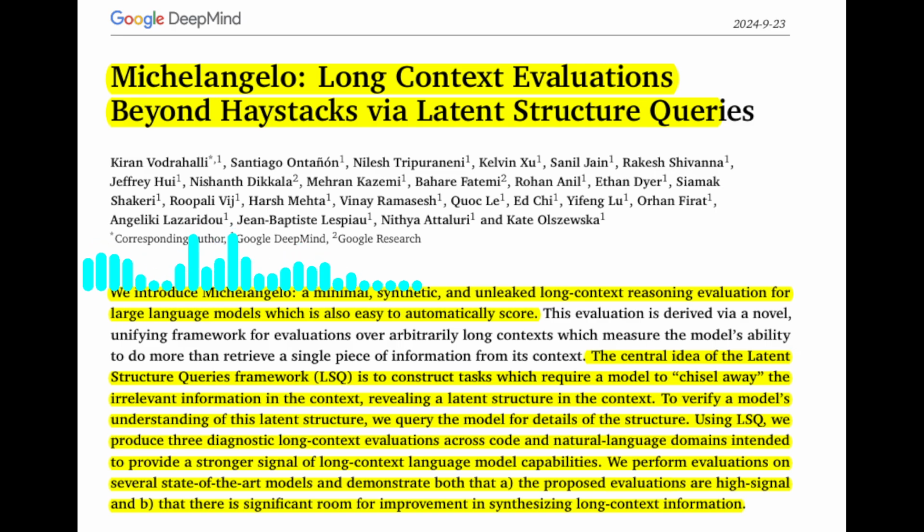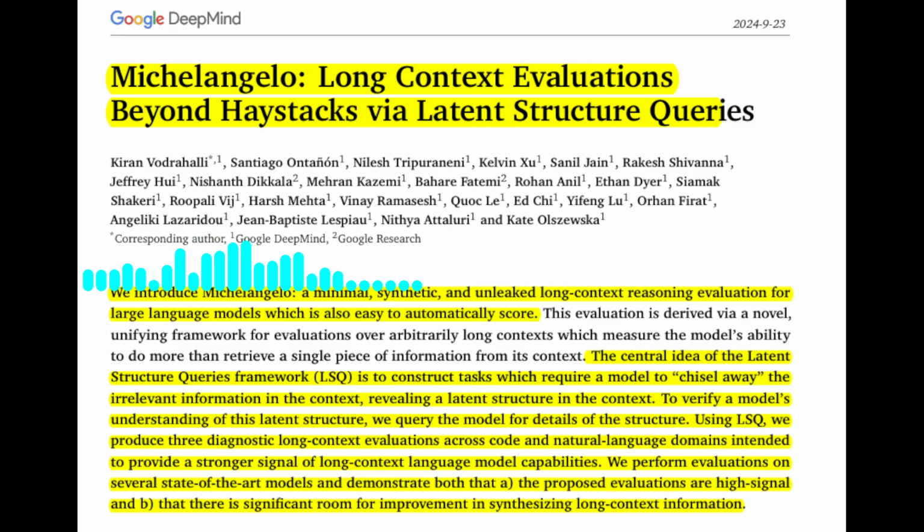The paper highlights the need for more sophisticated evaluations that go beyond simple retrieval tasks. It also suggests that future research should investigate the relationship between model training and performance on long context reasoning tasks. The paper's findings provide valuable insights into the current limitations of large language models and the challenges of evaluating their long context capabilities. To wrap up, can you summarize the key contributions of this paper?